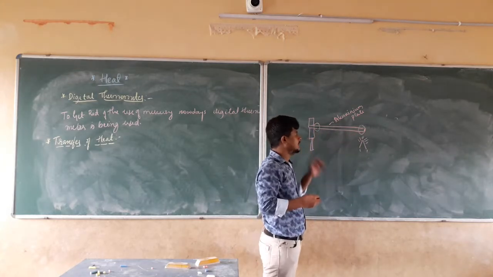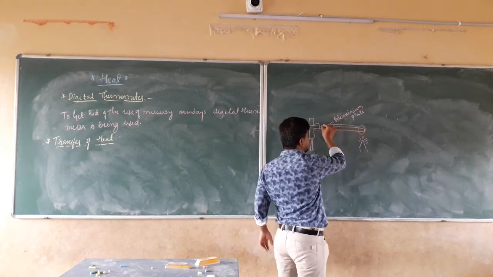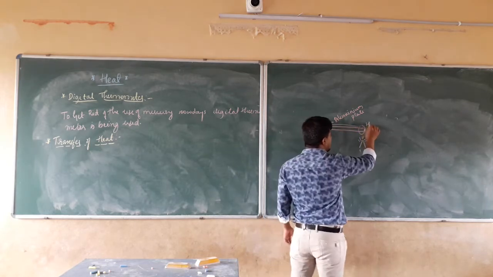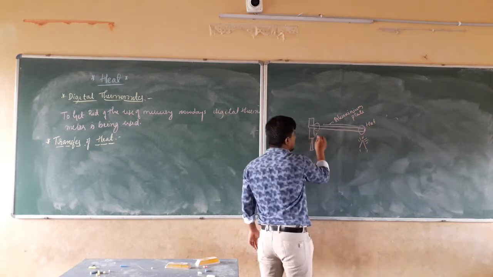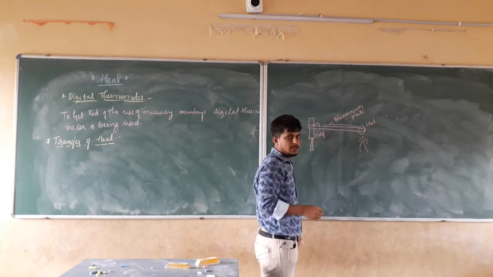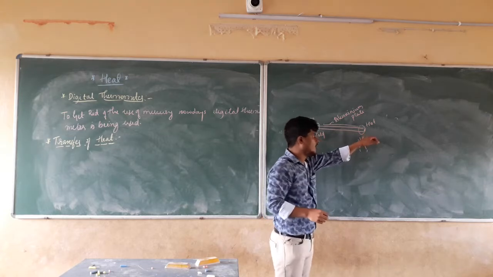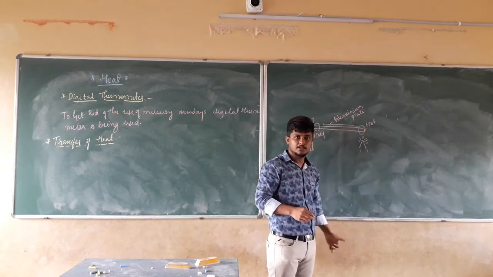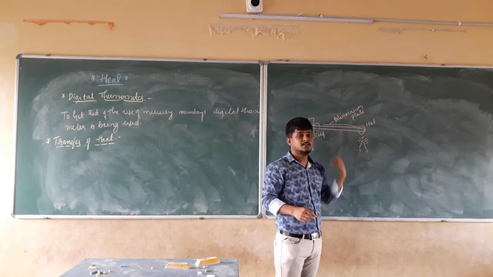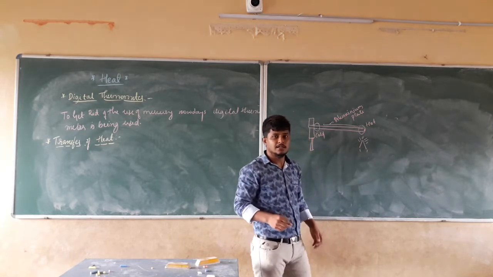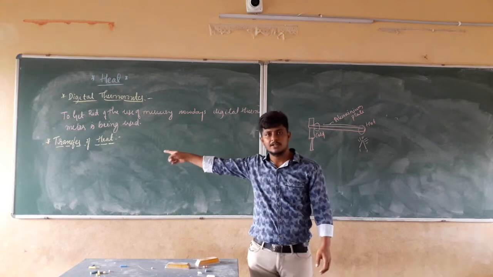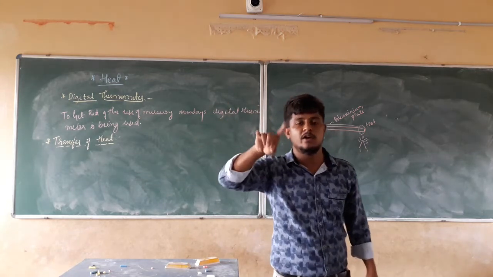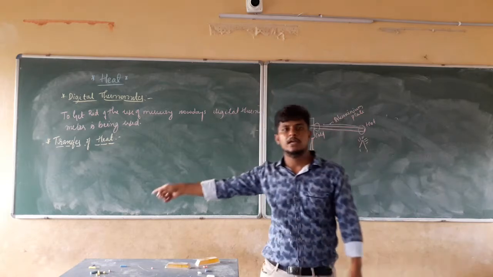It is traveling from here to this point, to this point. Now, what will this point be? This will be hot, and this will be cold. That means heat is coming from the hot part to the cold part in an object. So the movement of heat is nothing but the transfer of heat. The movement of heat from one point to another point is nothing but the transfer of heat.